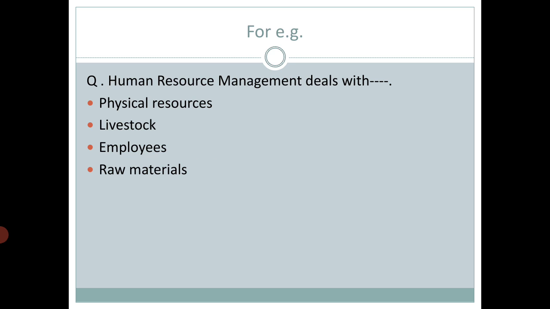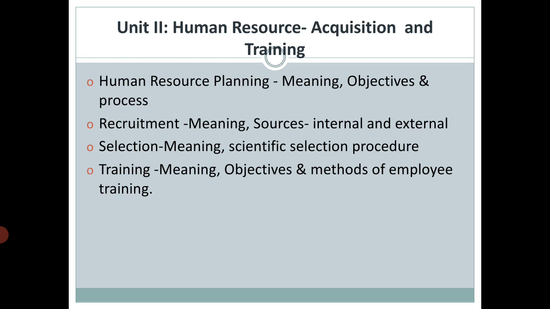Then unit number second: human resource acquisition and training. Just go through the title. Human resource acquisition, to acquire. How you can acquire the human resources which are very important from your organization's viewpoint. Unless you employ human resources in your organization, your production activity will not be completed.